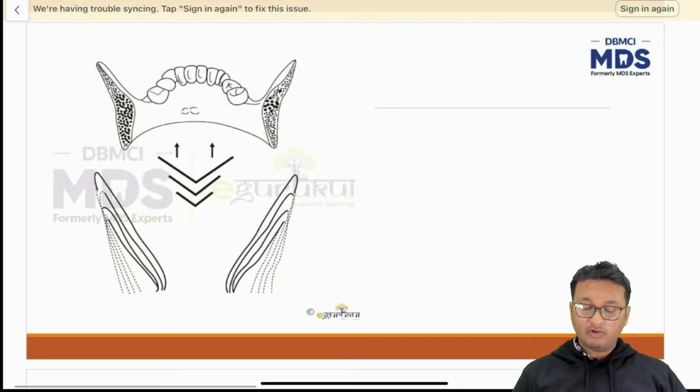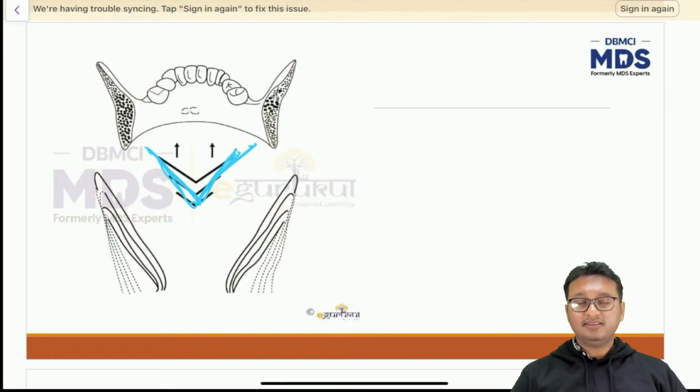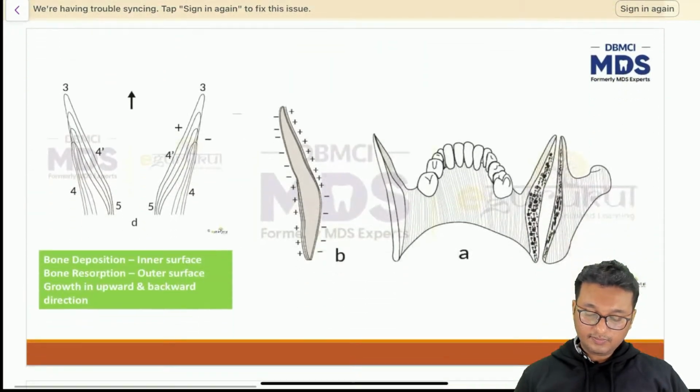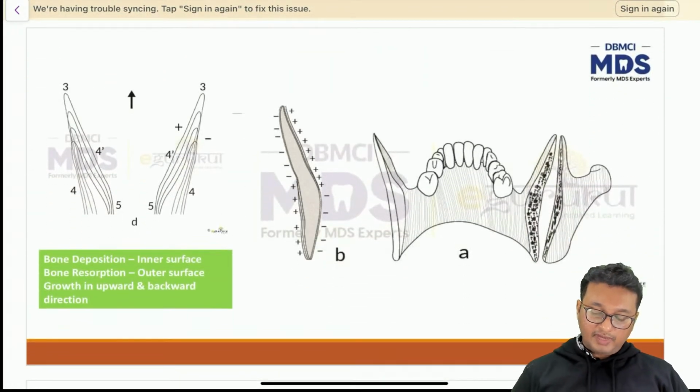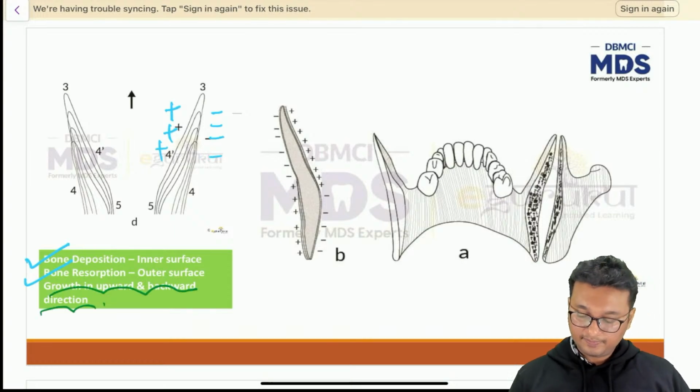Now this figure shows how the coronoid process grows. It also undergoes growth by means of Enlow's V principle. Again, I'm telling you, so please pay attention. We'll be discussing Enlow's V principle and other theories of growth in the next lecture. So we have bone deposition along the inner surface of the coronoid process and bone resorption along the outer surface. So the overall direction of growth is upward and backward for the coronoid process. Okay.